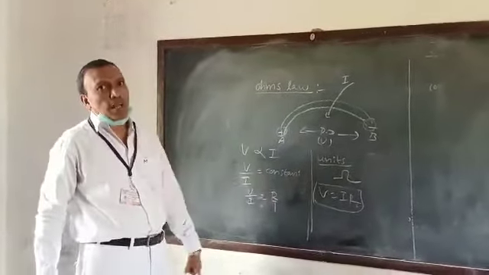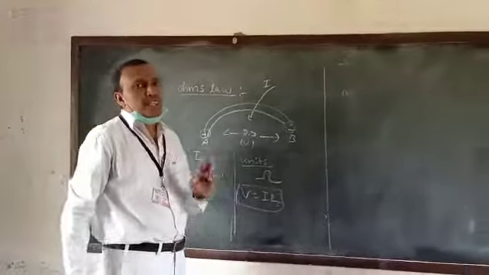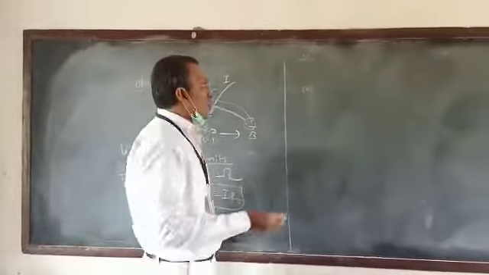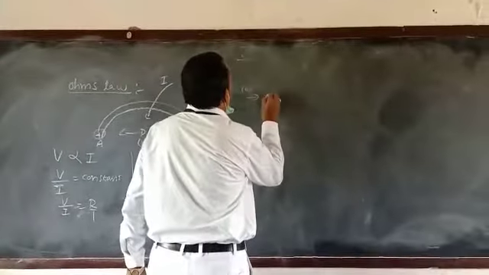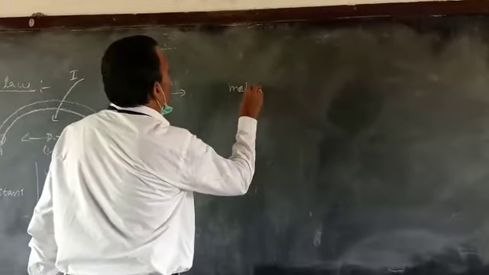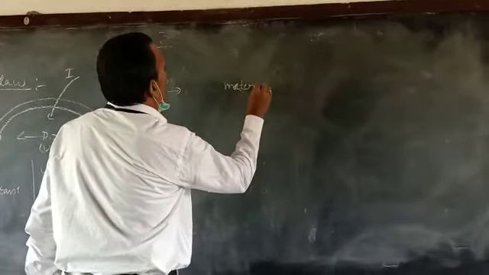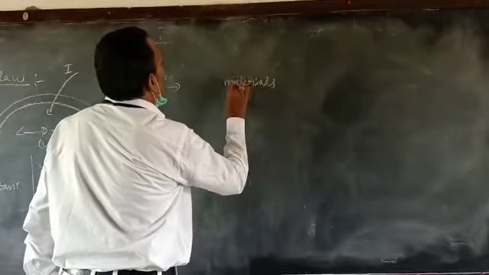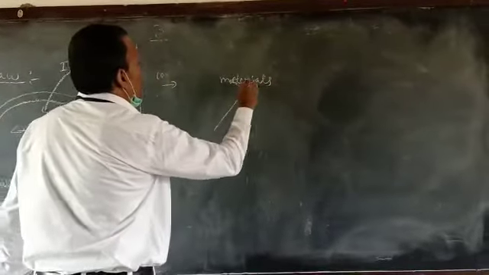Depending on Ohm's law, materials can be classified into two categories.